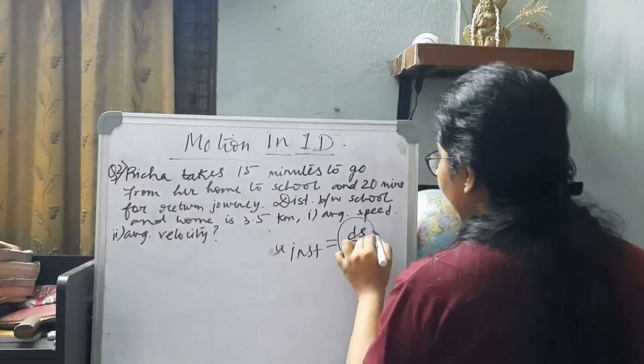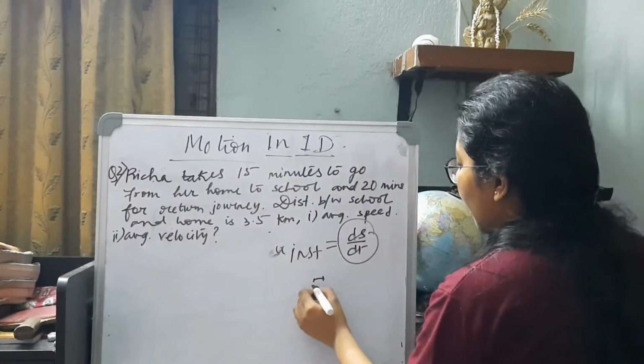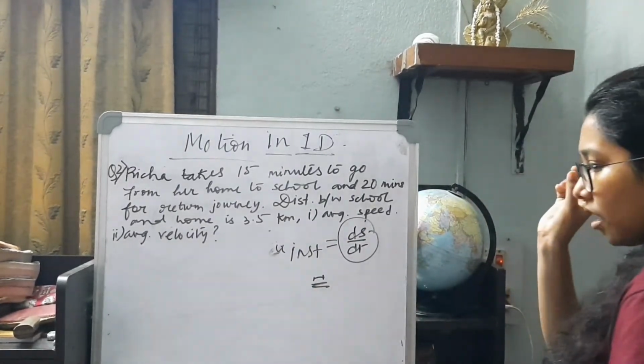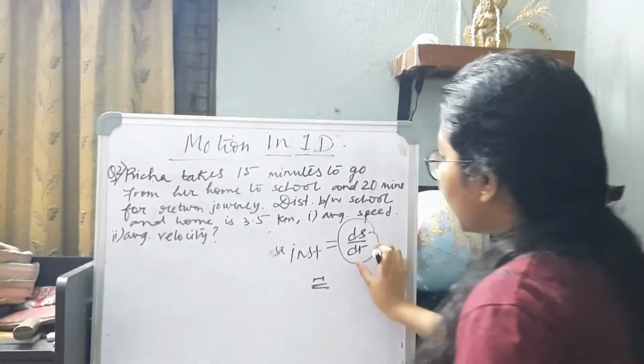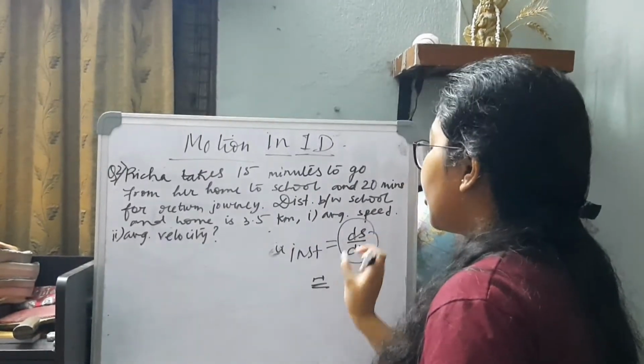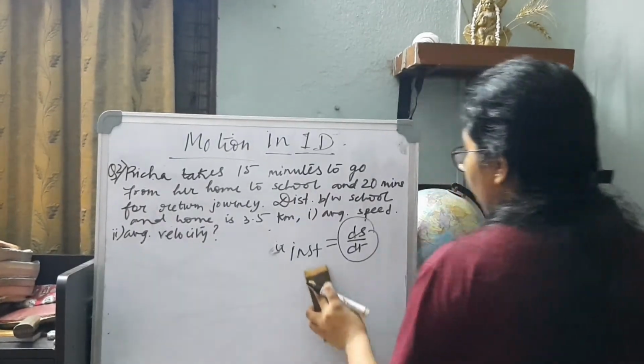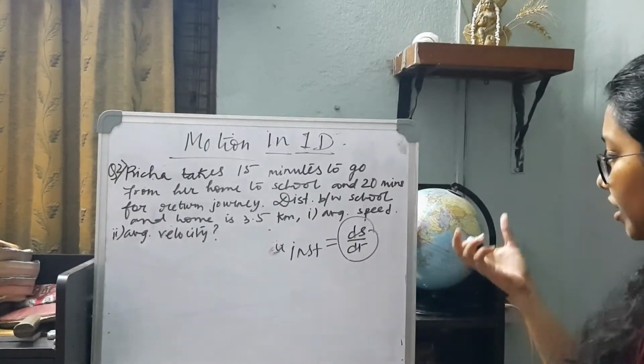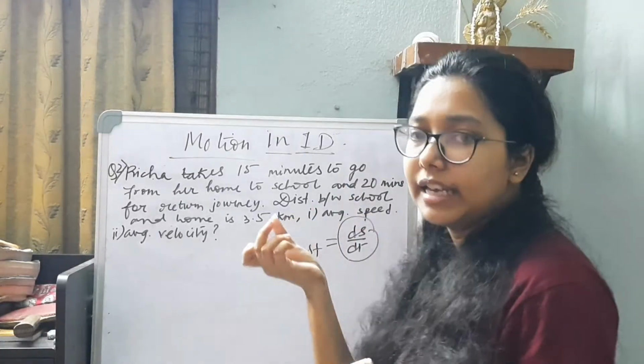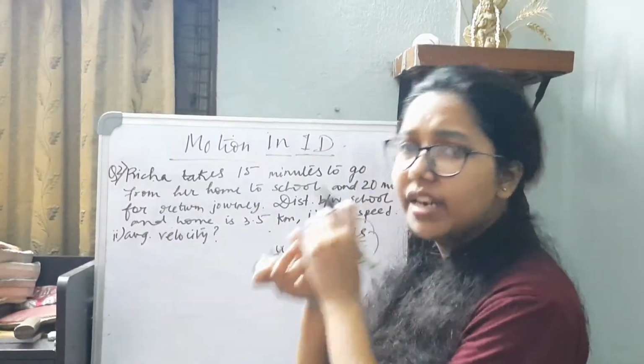That is, for a very small fraction of time, I am considering what is the particular velocity or speed of the object. So that will give me the instantaneous speed. What is its speed at that particular instant?